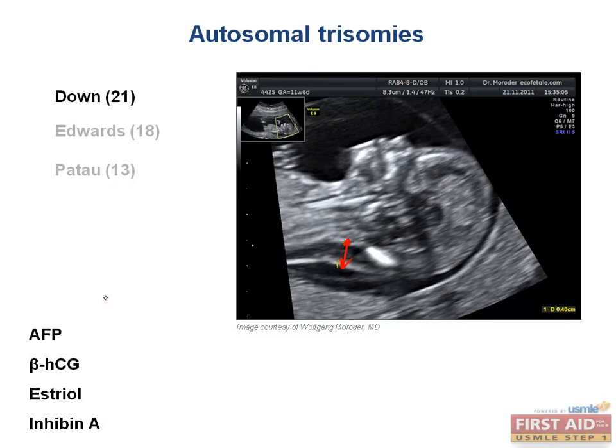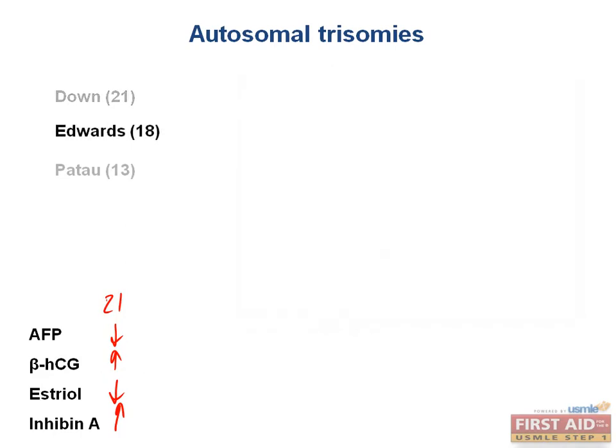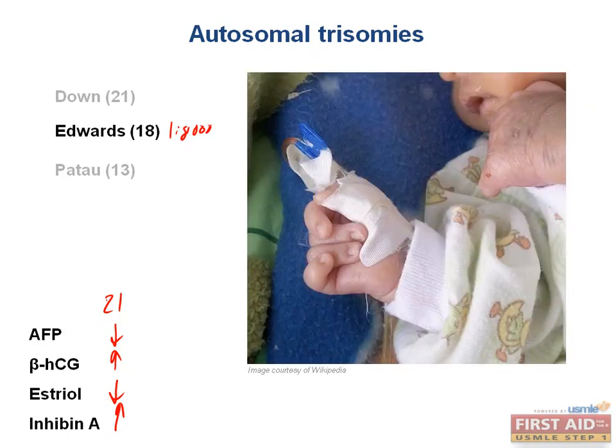If the baby has Down, alpha-fetoprotein and estriol will both be decreased, whereas beta-HCG and inhibin A will both be increased. Edwards syndrome is the next most common trisomy after Down, with a prevalence of 1 in 8,000. It's much more severe than Down syndrome, and patients have severe intellectual disability, rocker bottom feet, small jaws and low-set ears, clenched hands like you can see here, a prominent occiput, and congenital heart disease.